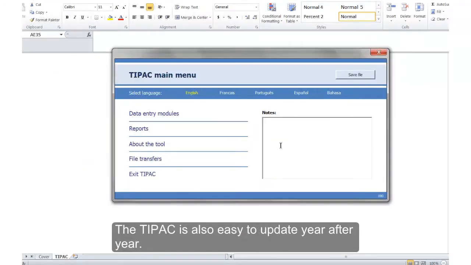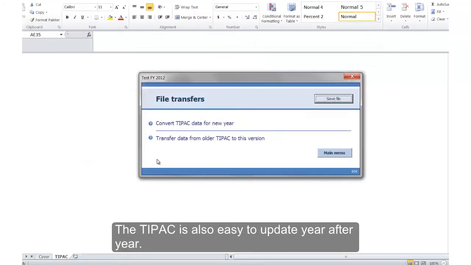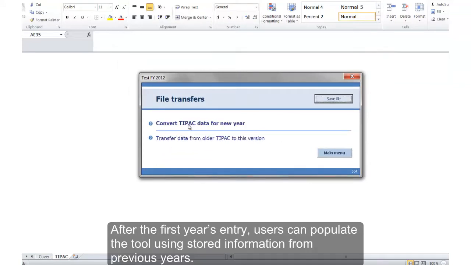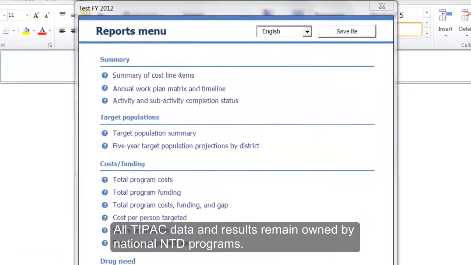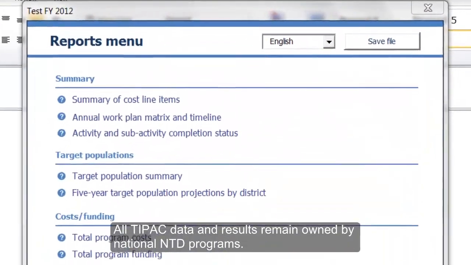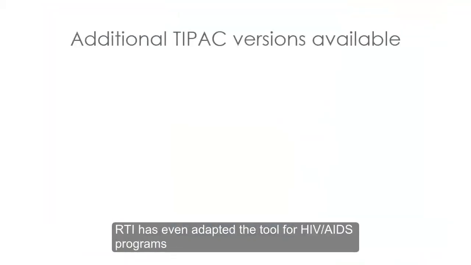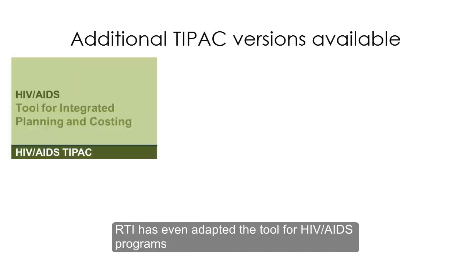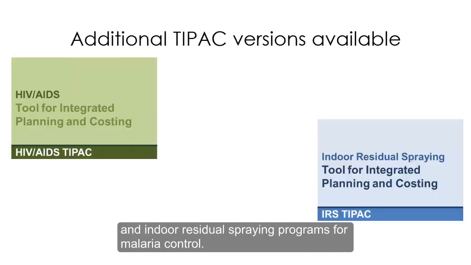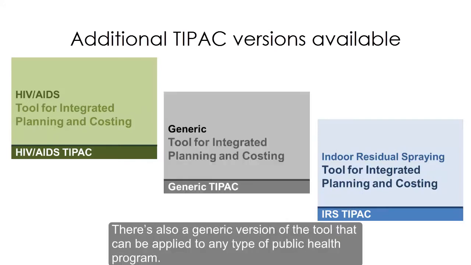The TIPAC is also easy to update year after year. After the first year's entry, users can populate the tool using stored information from previous years. All TIPAC data and results remain owned by national NTD programs. The tool is flexible and allows users to add other diseases. RTI has even adapted the tool for HIV/AIDS programs and indoor residual spraying programs for malaria control. There's also a generic version of the tool that can be applied to any type of public health program.